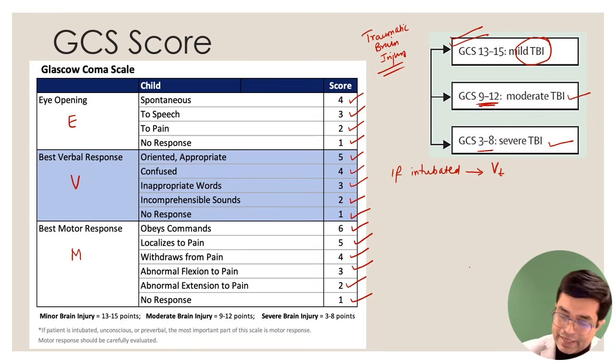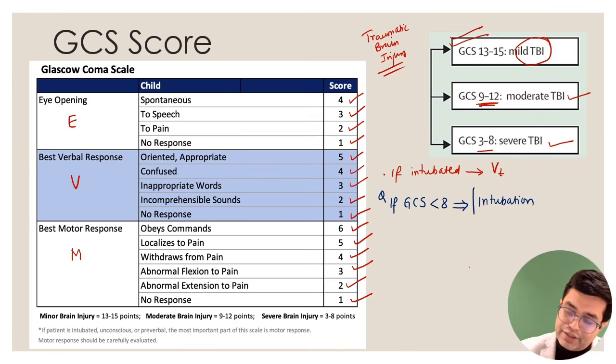Another point on which MCQ has been asked: GCS low hoga to kya karenge? Any patient, any condition, due to any reason, GCS is less than 8, there is a high risk of aspiration, and always intubate the patient. So intubation is mandatory. You may need to sometimes do hyperventilation also if there is a raised intracranial pressure.